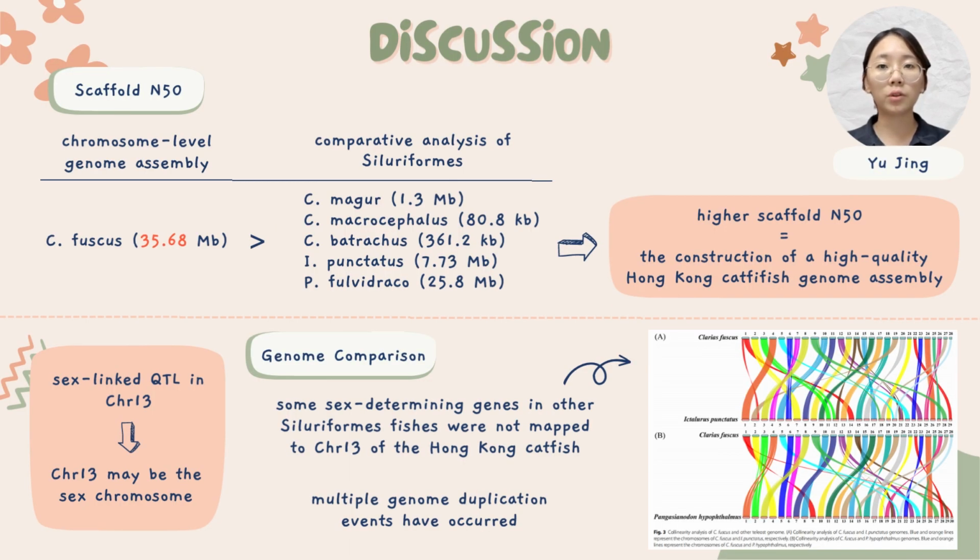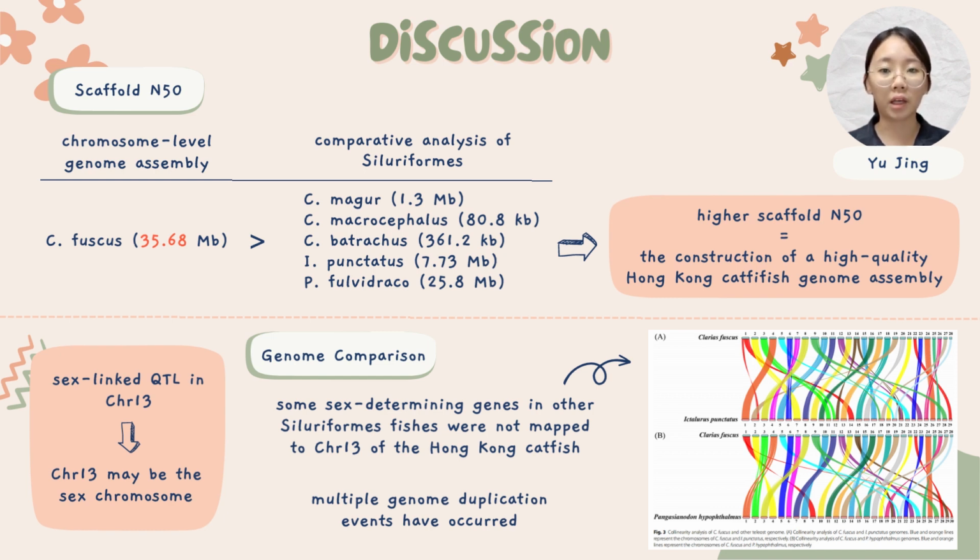From the results of the chromosome-level genome assembly, the scaffold N50 value of C. fuscus is 35 megabases, which is higher compared to other siluriformes catfish, which indicates the construction of this Hong Kong catfish genome assembly is of high quality. The sex-linked QTL is found on chromosome 13, thus it is speculated that chromosome 13 is the sex chromosome of Hong Kong catfish. The genome comparison results show that some sex-determining genes in other siluriformes fishes were not mapped to chromosome 13 of Hong Kong catfish.